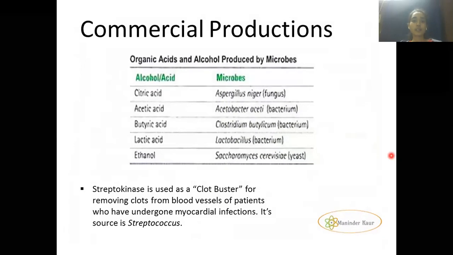So next are some of the commercial productions done on a larger scale in industry. Citric acid, which is very much used in household products, is produced by Aspergillus niger. Acetic acid is produced by Acetobacter aceti, a bacterium. Butyric acid is produced by Clostridium butylicum.